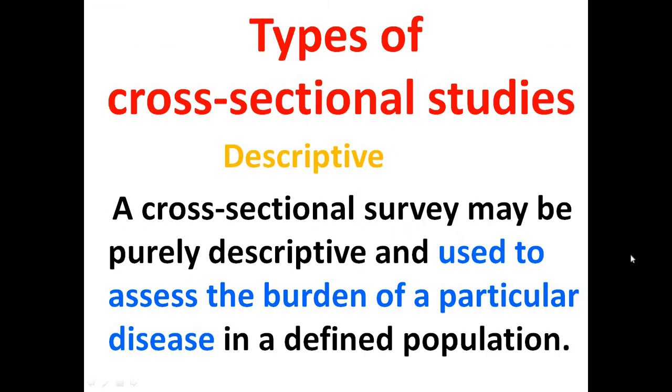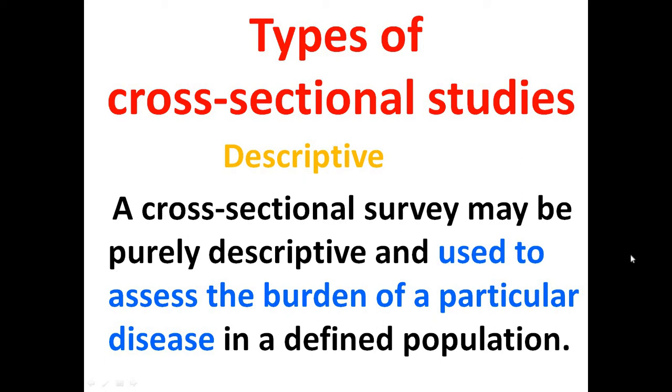The types of cross-sectional studies: first of all, the descriptive cross-sectional study. A cross-sectional survey may be purely descriptive and used to assess the burden of a particular disease through collecting information. No treatment, no invasive procedure, no laboratory test, nothing is done.